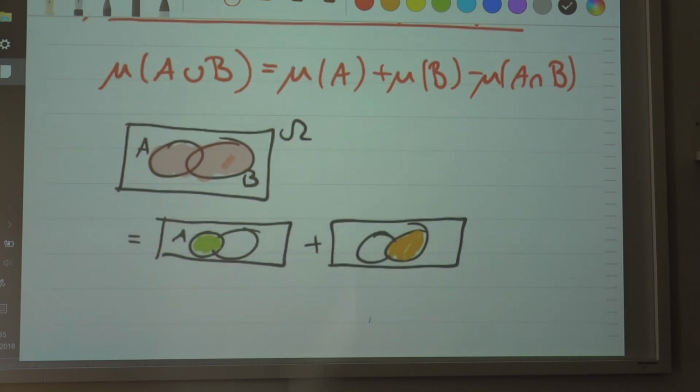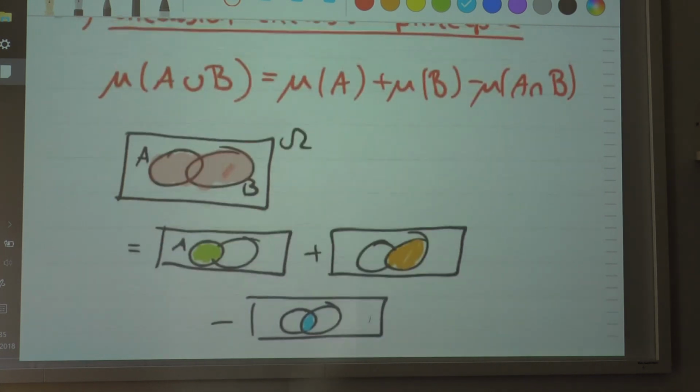So then you subtract the area of the intersection of the two. This is the intersection here, guys. So you get the area of A plus the area of B minus the area of the intersection, then you get the area of the union. That's it. This is the inclusion-exclusion principle, and this directly follows from the definition of measures. That's how we define them.